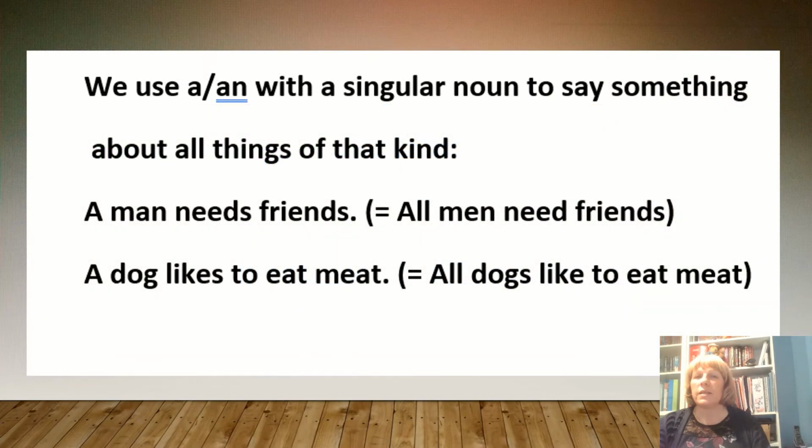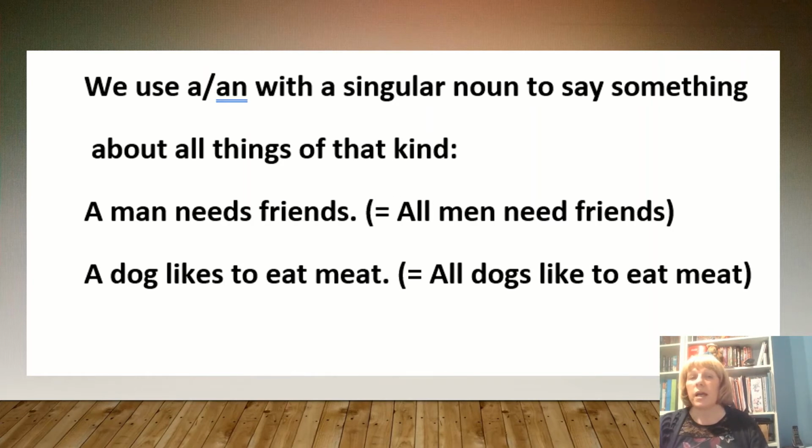We use the indefinite article a, an, with a singular noun when we want that singular noun to represent all of the things in that kind, like all of the dogs, or all men, or all women, all cats. So here's an example. A man needs friends. We really mean all men. And that might say a woman needs friends. It might say a girl needs friends, or it might say a boy needs friends. It's just a way of using the article to mean every person.